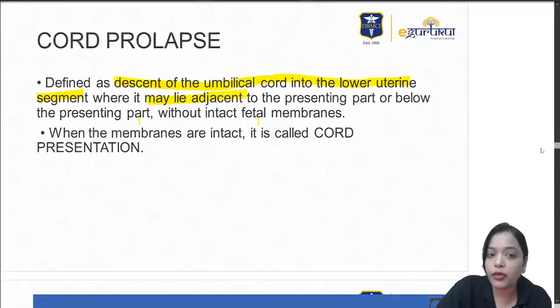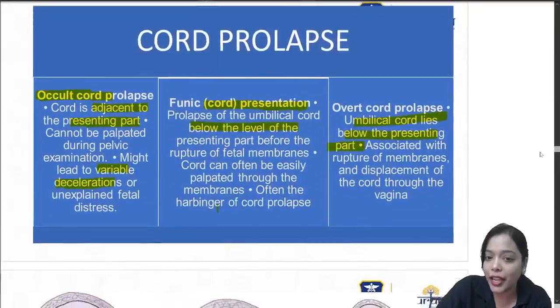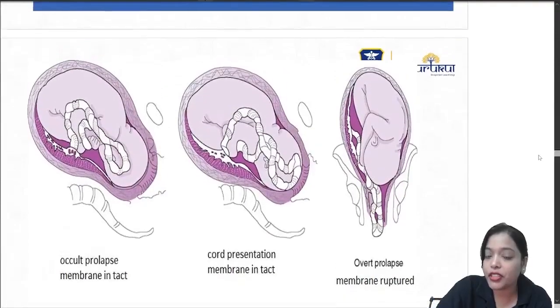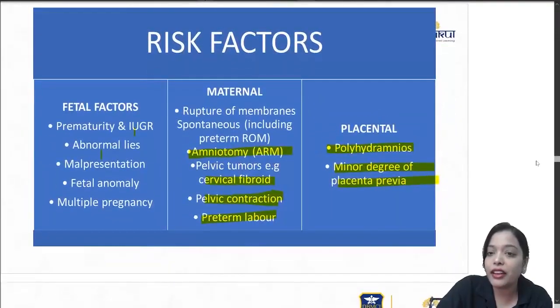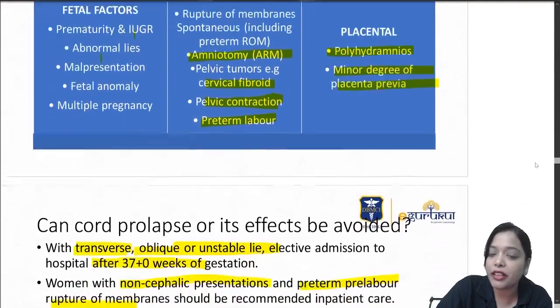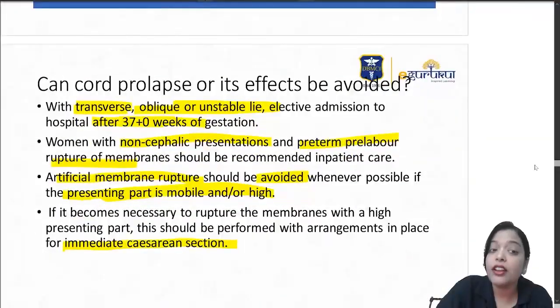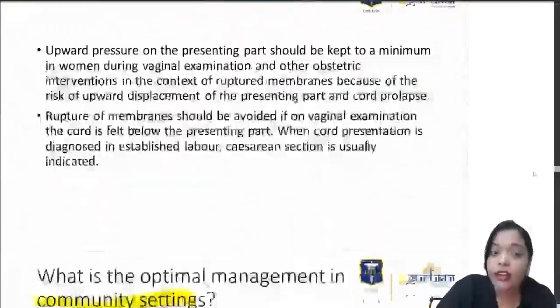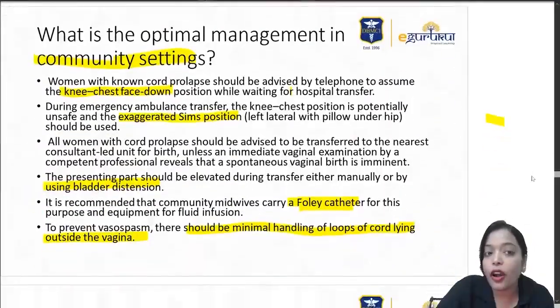So you just jot down the definition, then types. In types, this picture image can be asked next time. Then risk factors: fetal factors, maternal factors, and placental factors. How can we prevent it? And what is the management in the community setting?